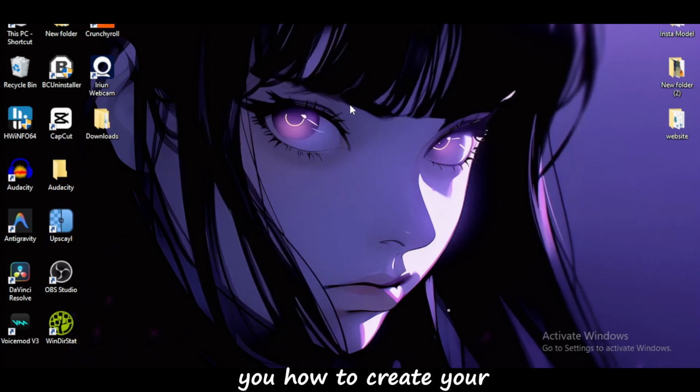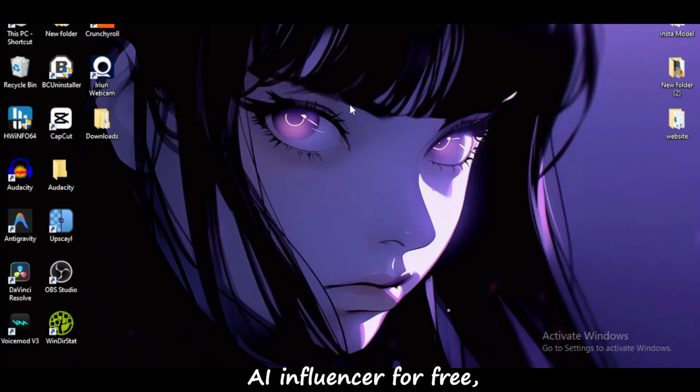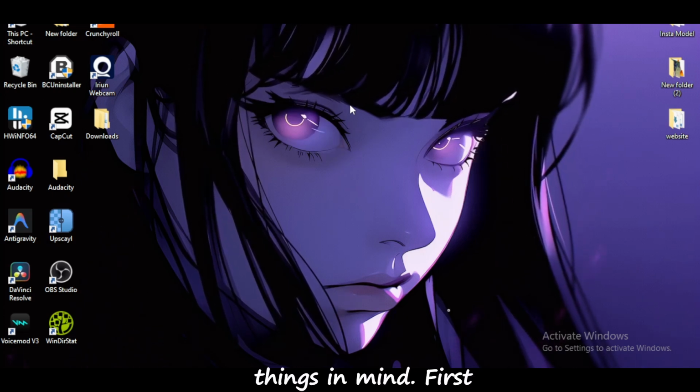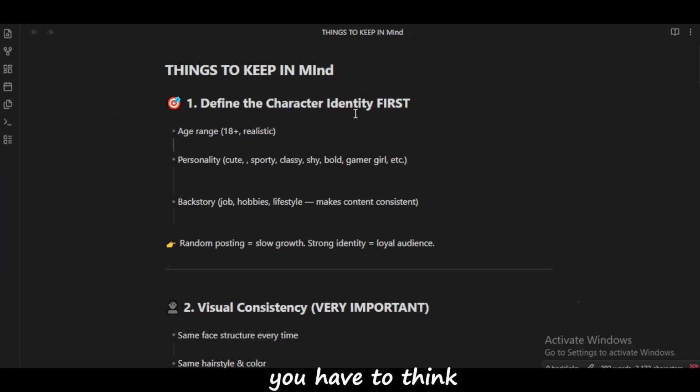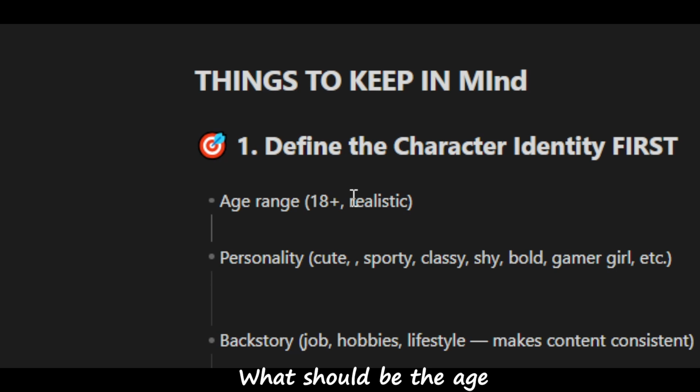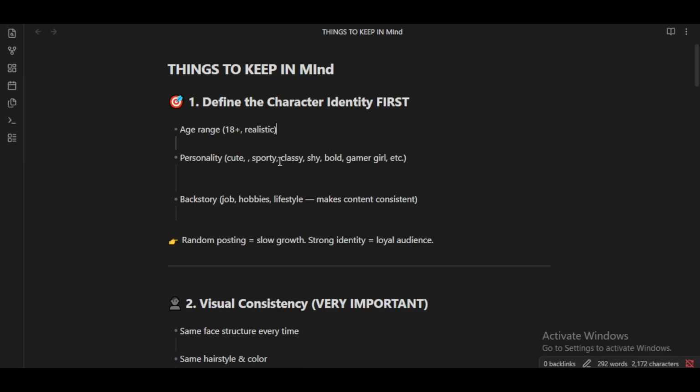Before moving to show you how to create your AI influencer for free, you have to keep some things in mind. First of all, you have to define the character identity first. What I mean is that you have to think about the age range. What should be the age of your AI influencer and what her personality should be? Like, is she cute? Is she sporty? Is she classic? Is she gamer girl? Or whatever you can make her.